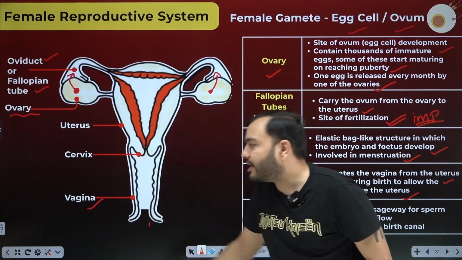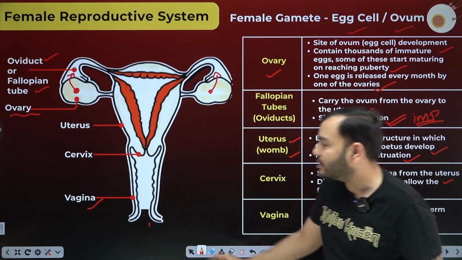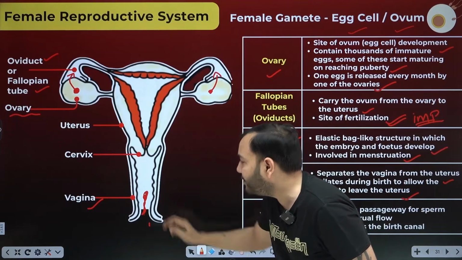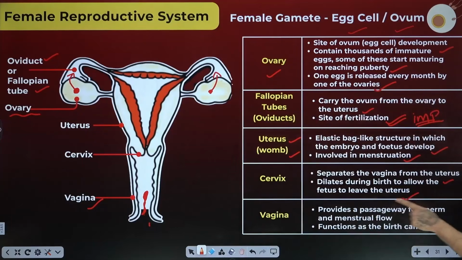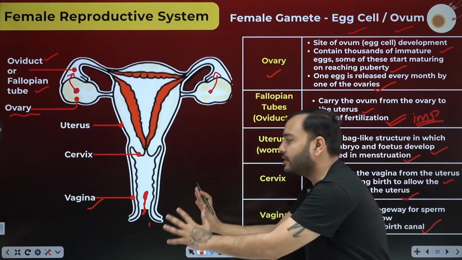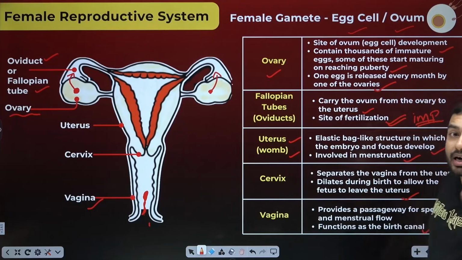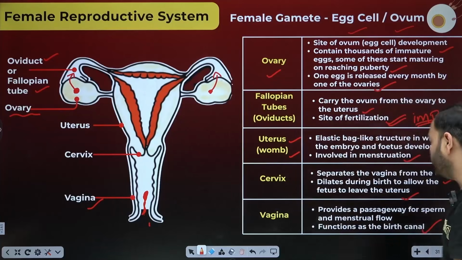The last one is, beta, the vagina. What is the vagina? It is the entry passage from where the sperms will go inside. So the vagina is your entry passage. It provides a passageway for sperms and menstrual flow, and functions as the birth canal. The child comes out from here. So this is the female reproductive system. All parts and their functions must be remembered very well.